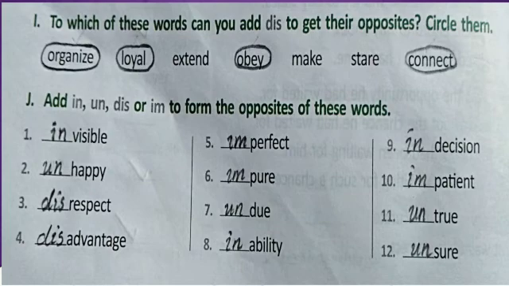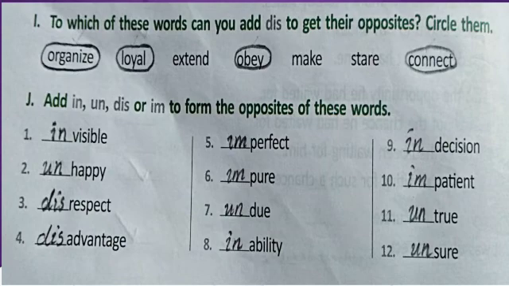Yes, the first one is organize, second one is loyal, and third, obey. Fourth one is connect. If we add dis before those words, we will get the opposite of those words. For example, disorganized, disloyal, disobey, disconnect. And go to exercise J.